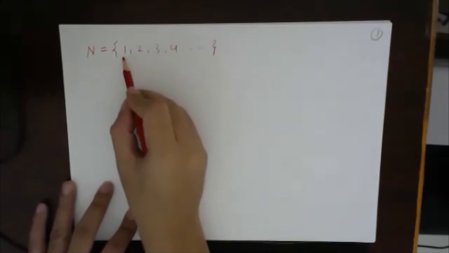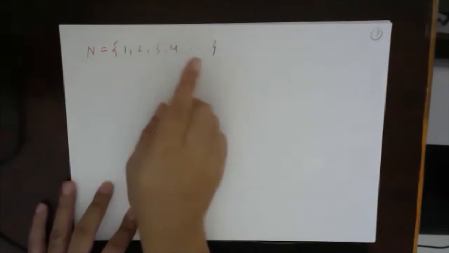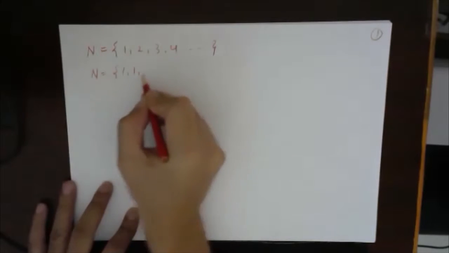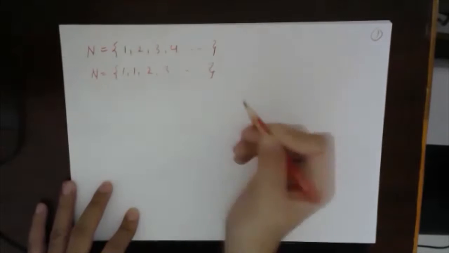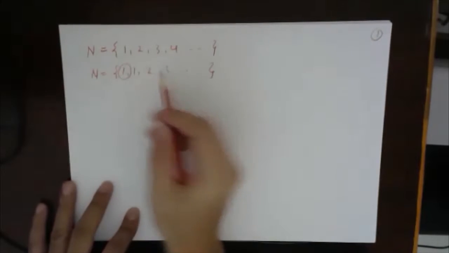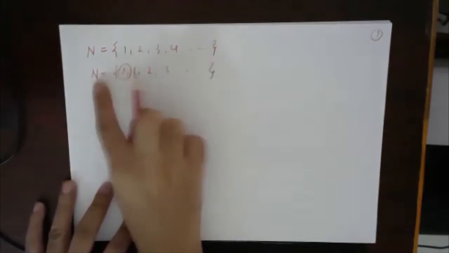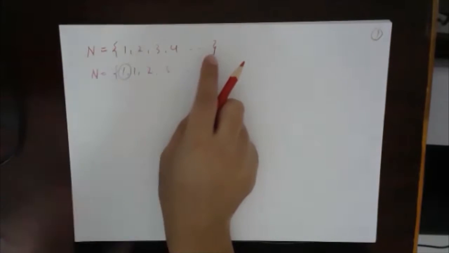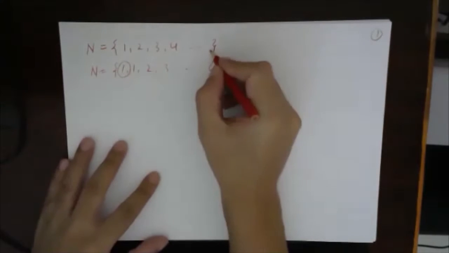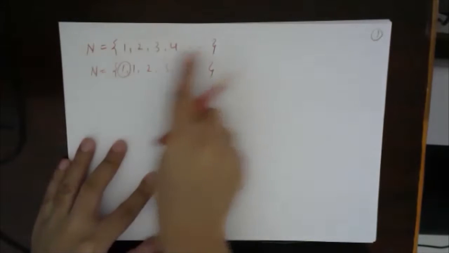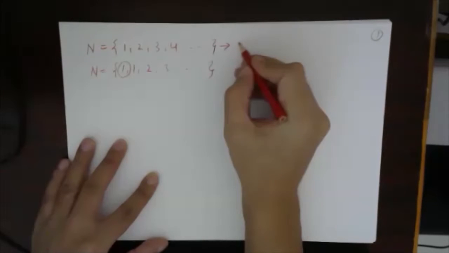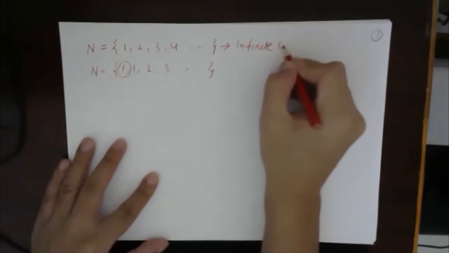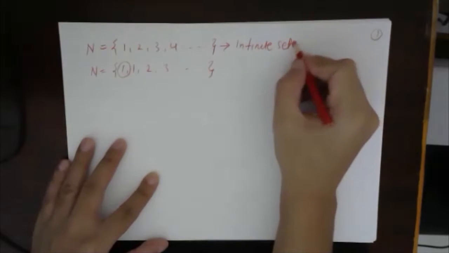Also, one element will not be repeated. An element cannot be repeated. So you cannot write N equals 1, 1, 2, 3 and so on. No element should be repeated. If the set has an element repeated, then it will be mentioned only once. Also, this kind of set in which there are infinite numbers of elements is known as an infinite set. Already we know these definitions, infinite set.